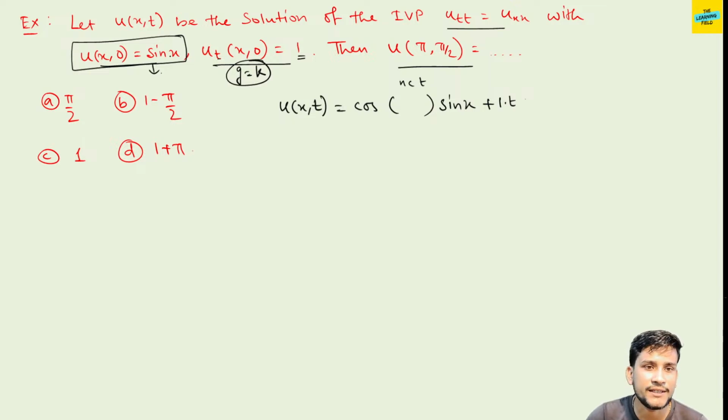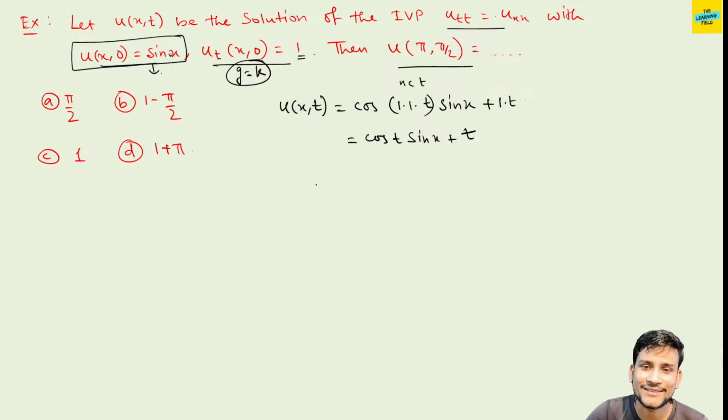The general form is sin nx, so here n equal to 1. And c squared is 1, so c is 1. So the solution is cos t sin x plus t. How was the solution? You don't need to calculate it.